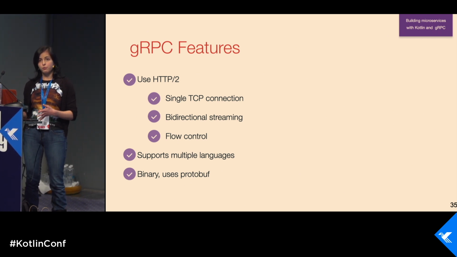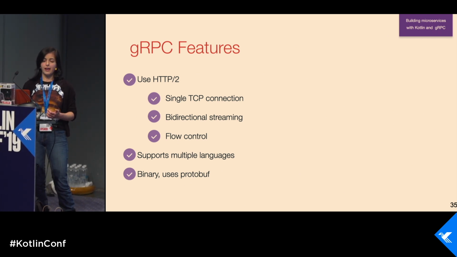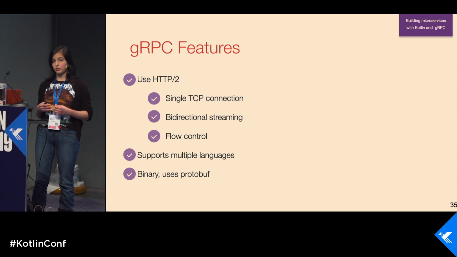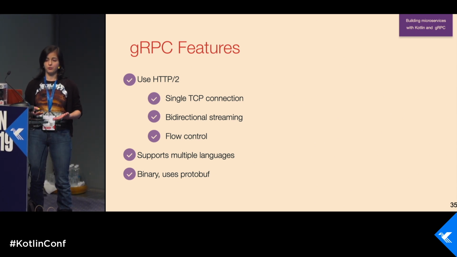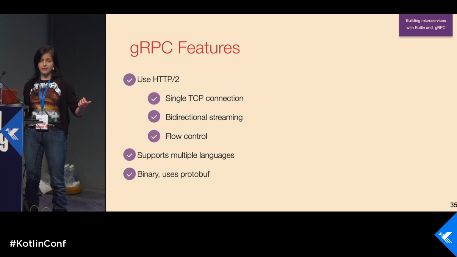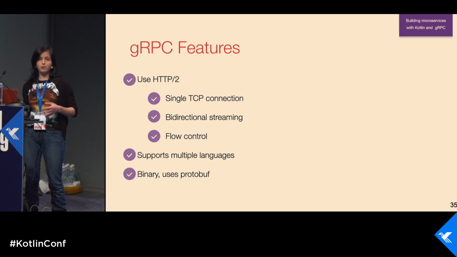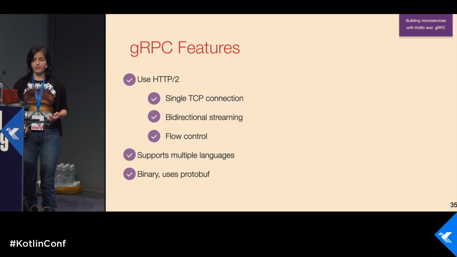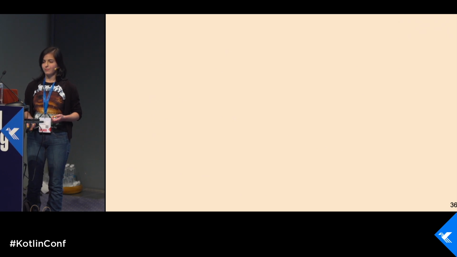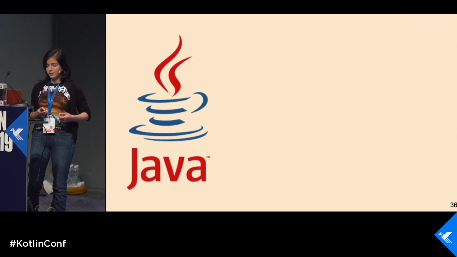Because the HTTP2 protocol is finally binary, and Protobuf, which is used in gRPC, is a binary protocol. So now you are not sending strings using HTTP1, but you are sending bytes using HTTP2. And bytes are cheaper than strings. So it works.